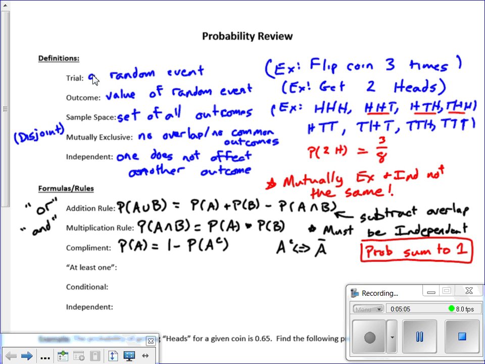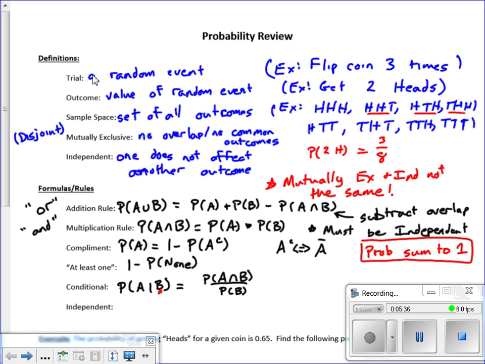One of the tricks we learned along the way was if there's an at least 1, it's 1 minus the probability of none. We'll see that in an example here in a second. The conditional probability, so probability of A given B has occurred, was the probability of A and B over the probability of B. I like to think about it, that second outcome, that's what's always going to go in the denominator of your conditional.